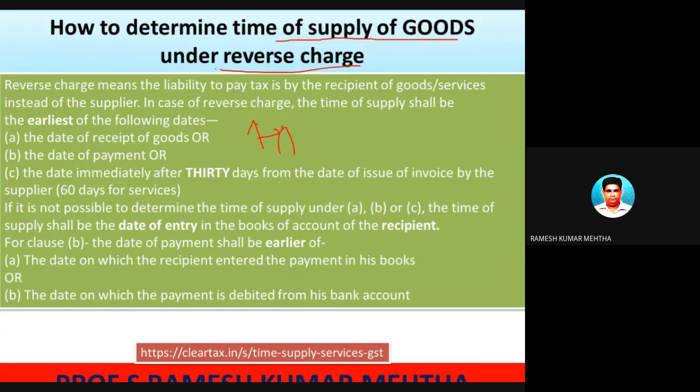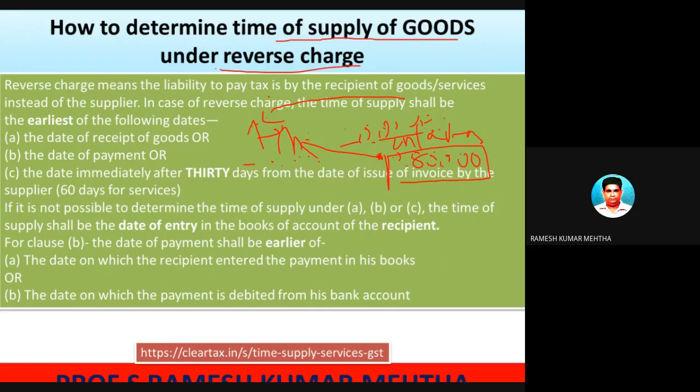An agriculturist supplies raw material to a factory, some 2 lakh rupees. Now this guy makes a payment to this guy. Now this guy is a very small businessman. He's not registered, and he's not supposed to get registration, and all those conditions are there. In this case, he will not pay 10 lakh rupees plus GST. What he will do, he will just pay 10 lakh rupees, and on this, whatever is the GST amount, for example 28%, which amounts to 2 lakh 80,000, he will pay to the concerned department.